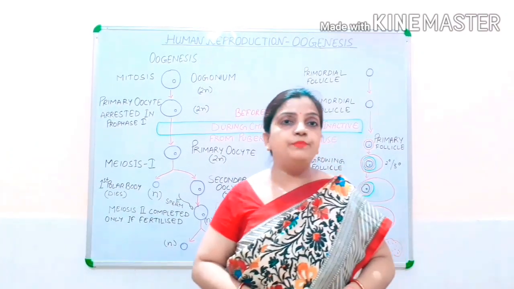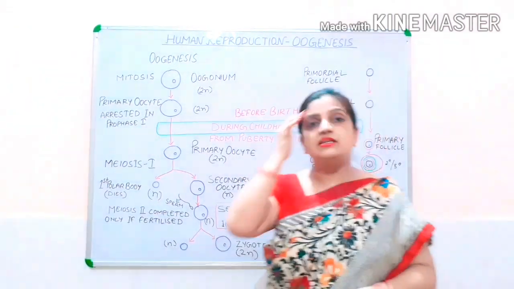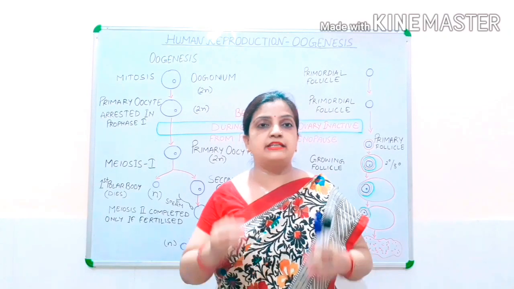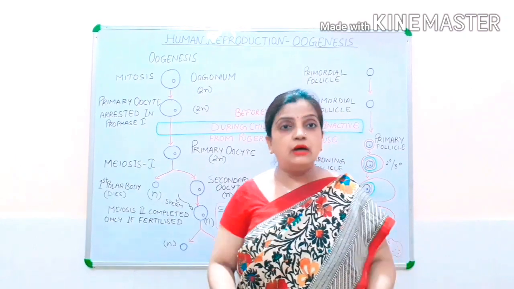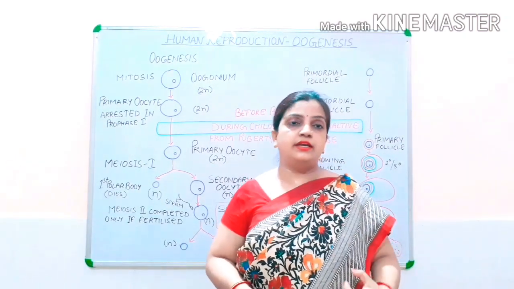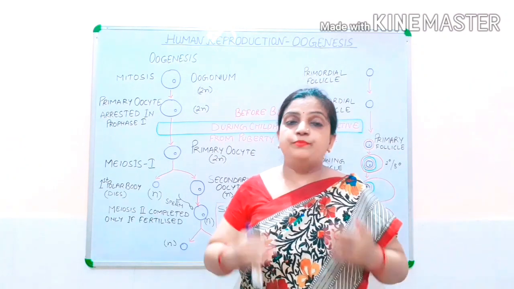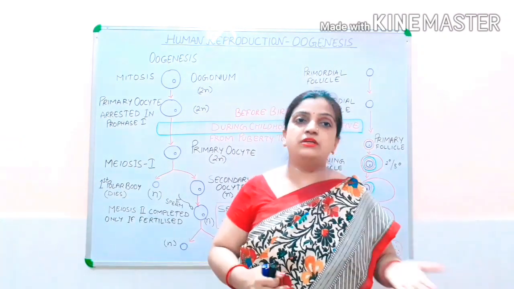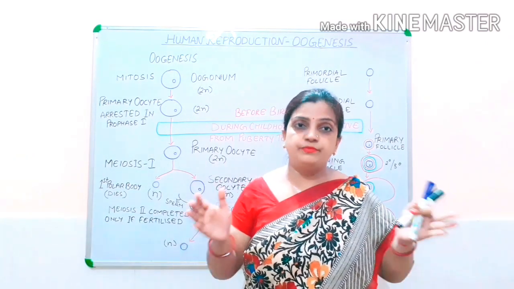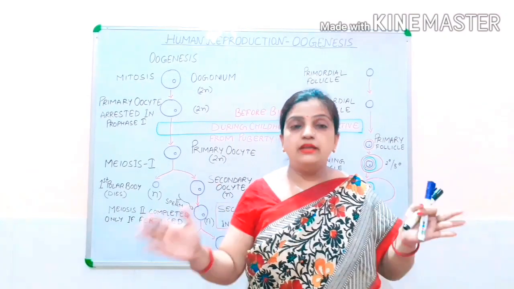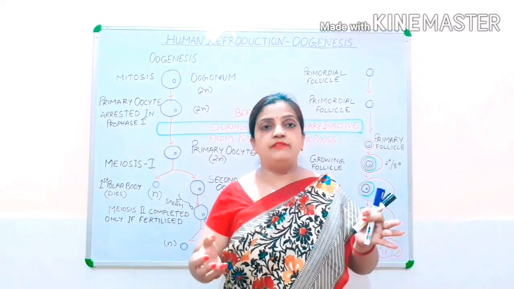So children, hope you have understood this whole process of oogenesis and I have tried my best to explain each and every point, each and every section, that how the ovary is working in the development of the mature ovum, which process is starting before the birth and is ending till the menopause. It's a long duration period through which the journey of the ovum is passing. I hope children it is very much clear to you all.